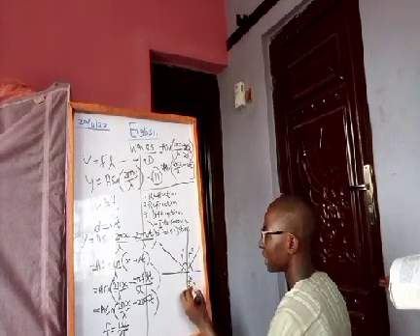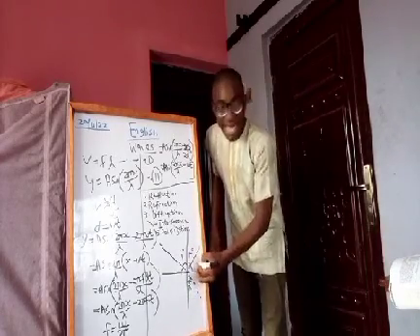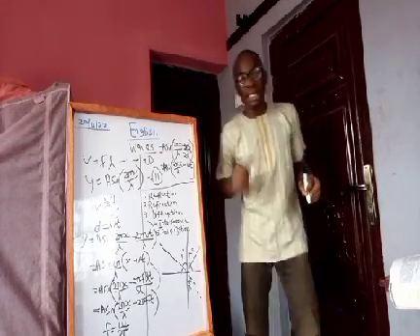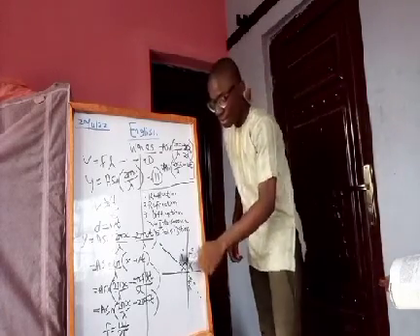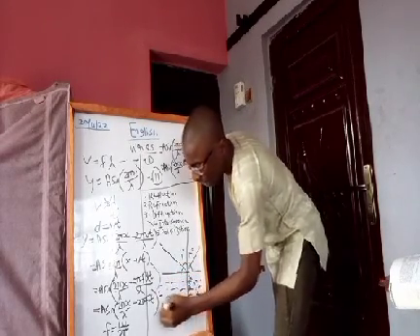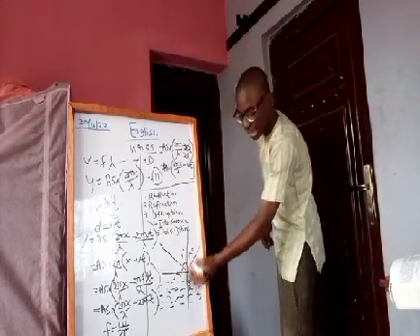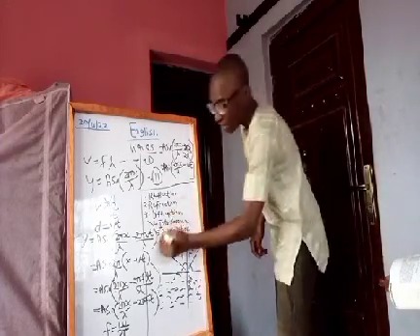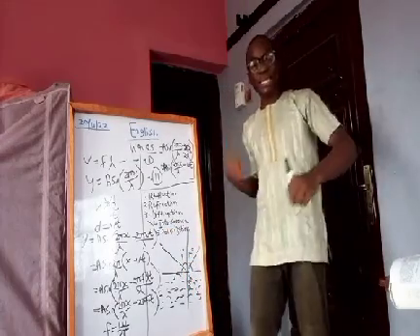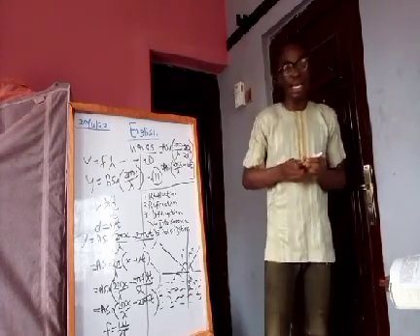Let's label it with a capital letter R. So this angle of refraction here is the angle with which the ray enters the water, and that angle is always different from the angle of incidence in most cases. The only way it will be the same is if the mediums are the same. Now I'm assuming this is water and this is air. So some rays of light will hit the water and be reflected. Some rays of light will hit the water and be refracted inside. So that is the difference between reflection and refraction. Reflection is basically when a ray hits a surface and it bounces back in a different direction.